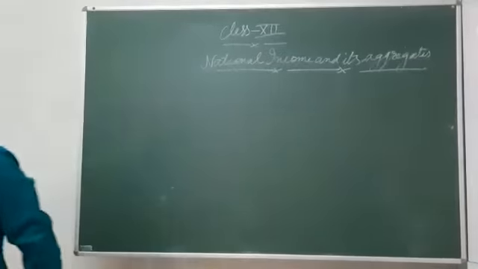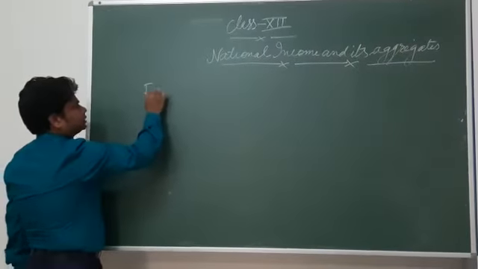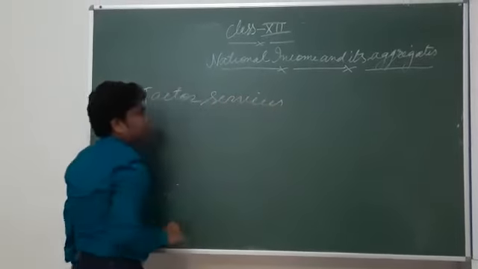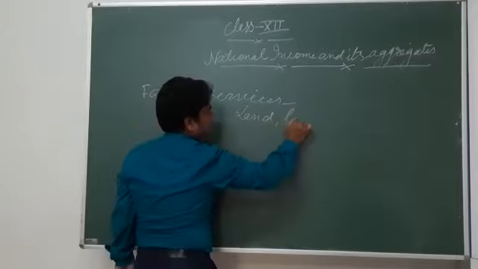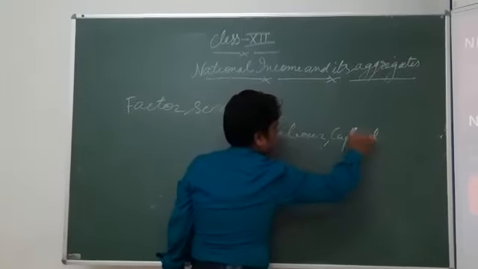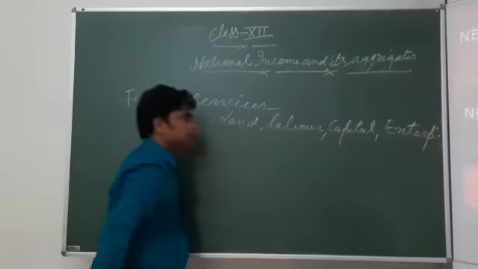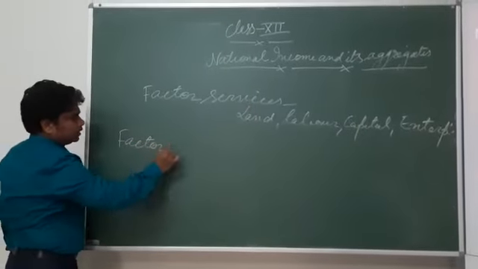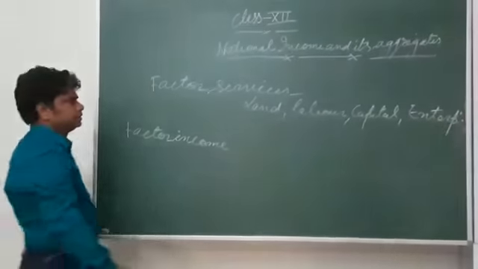See, factors of production or factor services are land, labor, capital and entrepreneur. Is that clear? And factor income is what we receive for providing the factor services.